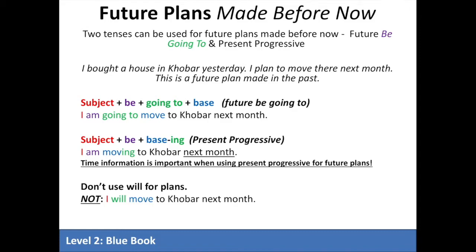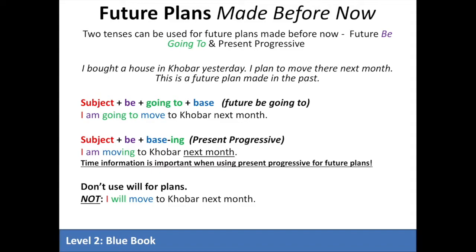To talk about the future, we use be going to, start with the subject, then the be verb, going to, and the base verb. Because I have a plan, I can write a statement like, I'm going to move to Kobar next month. We can also use the present progressive to talk about our plans. Start with the subject, then the be verb, then the base verb plus ing.